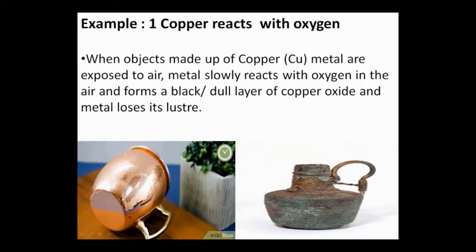So these are objects made of copper, and when we expose this metal in the presence of oxygen, what will happen? The metal loses its luster. So this copper metal now acquires a black or dull layer of copper oxide, and here compare these two images. It is a shiny one but it has lost its luster. So it is an example of reaction of metal with oxygen.